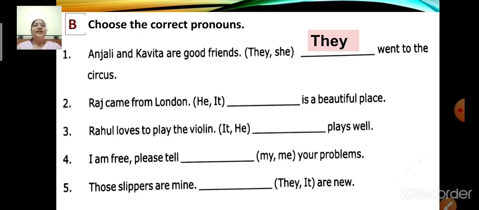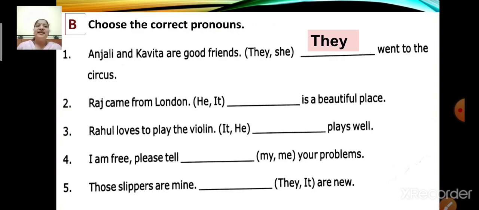Okay. Now next. Number 2. Raj came from London. Full stop. In the bracket there are two pronouns, he and it. Dash is a beautiful place. Now children, which is the correct pronoun? He or it?